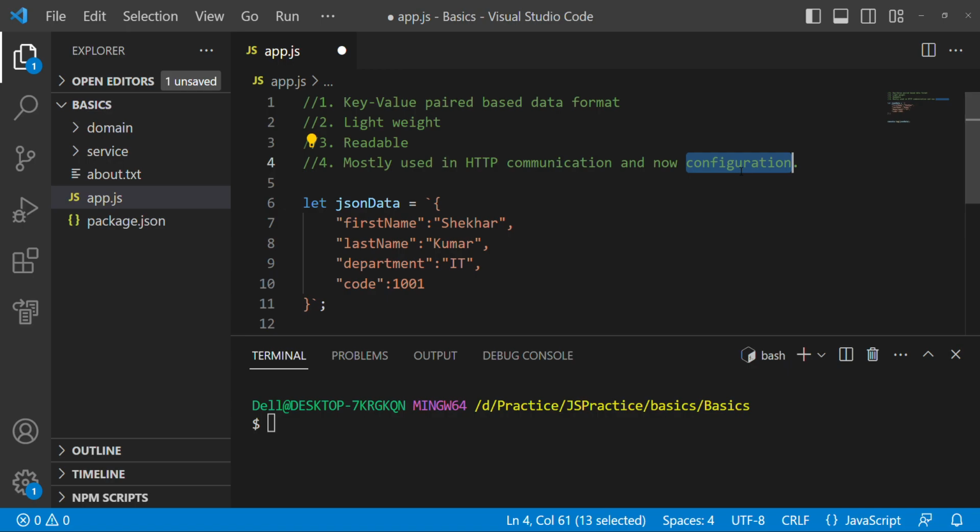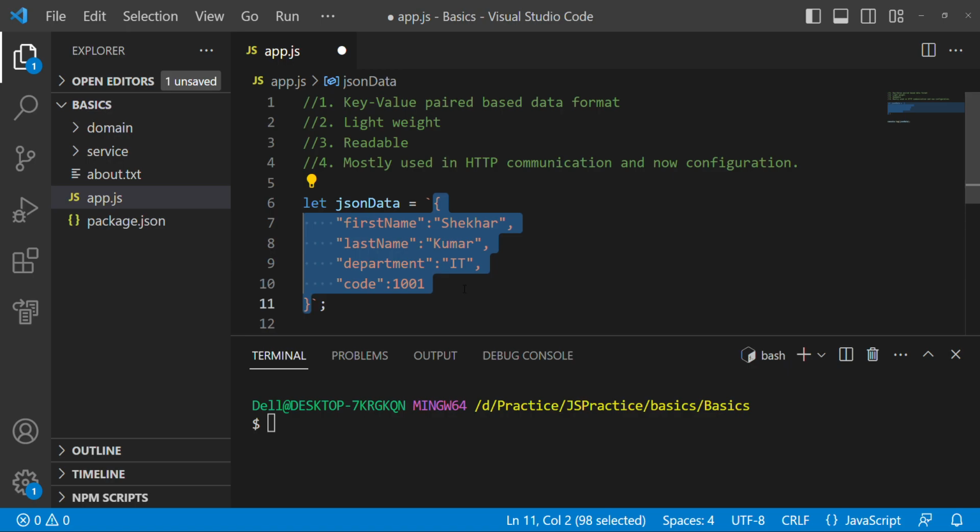XML was heavily used for storing configuration information. JSON data is also used heavily in REST communication, HTTP based communication, and now it is common to see JSON data as configuration. I think all of the modern tools are using the JSON format for storing their configuration.